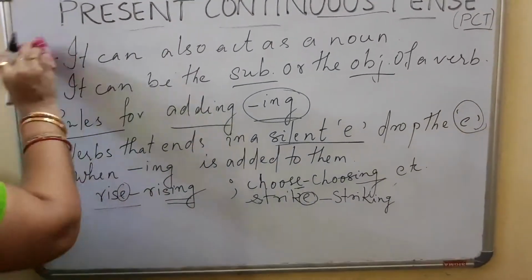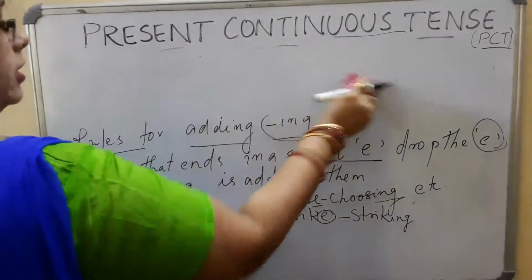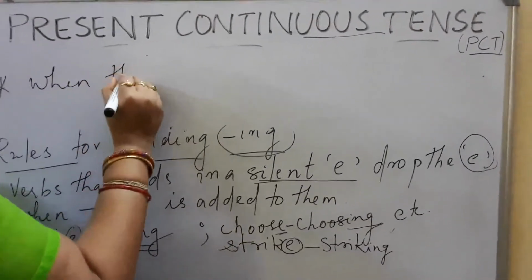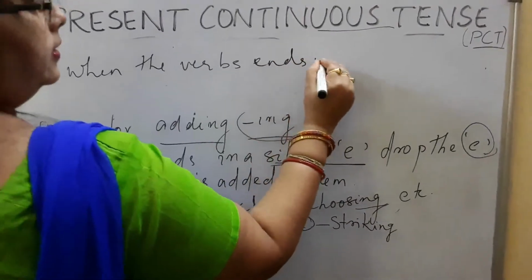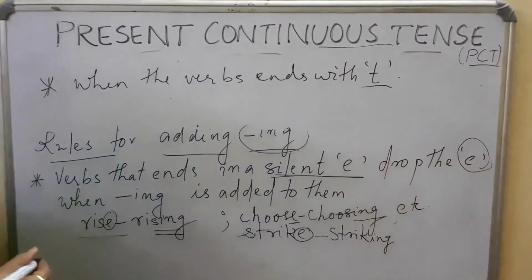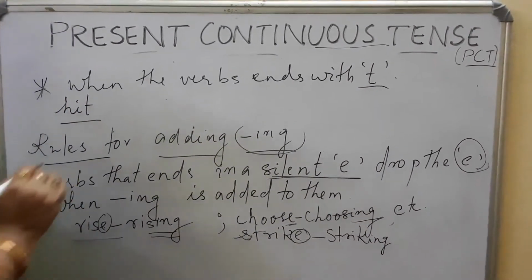Now when we go for the second rule, when the verb ends with t, for example hit, the last letter is t.